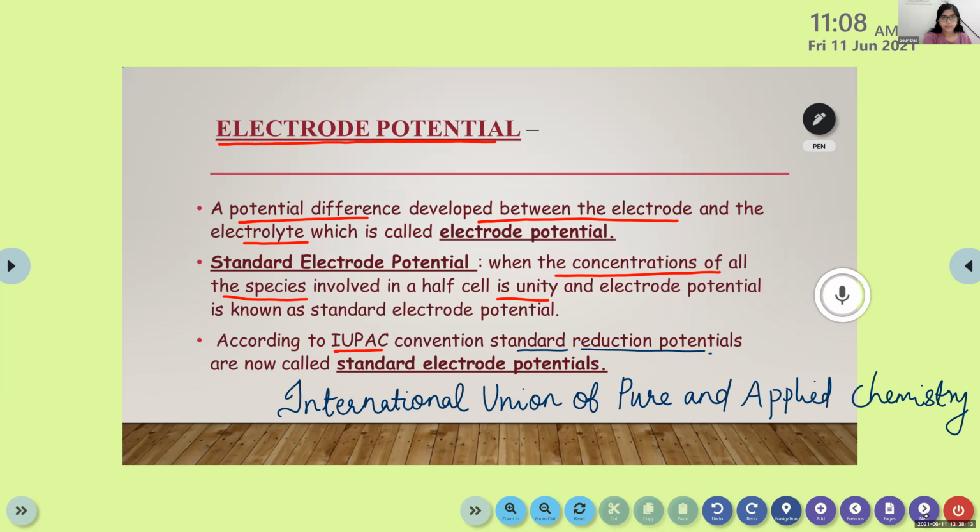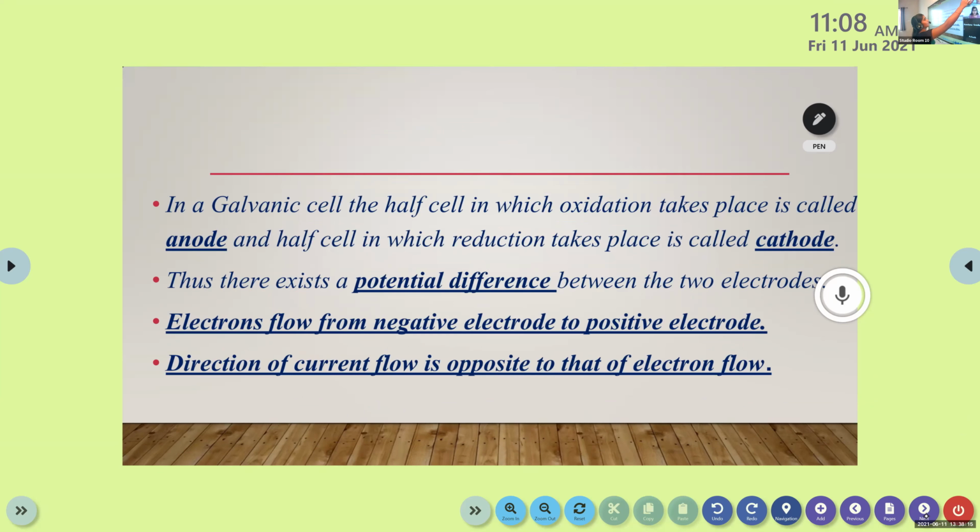Then these are things that we already discussed in the last class. In a galvanic cell, the half cell in which oxidation takes place is called anode, and the half cell in which reduction takes place is called cathode. Oxidation means loss of electrons, and reduction means gain of electrons.